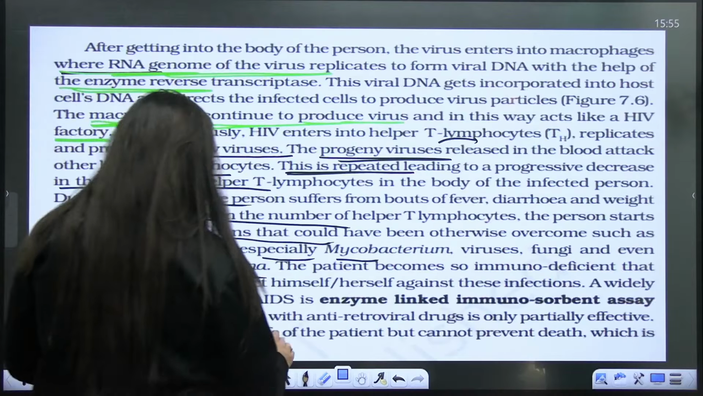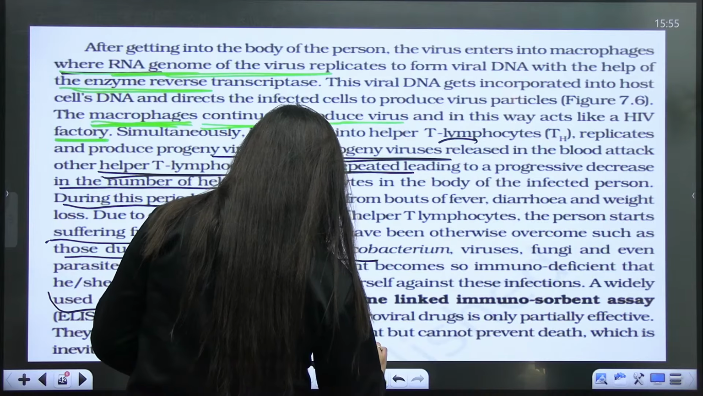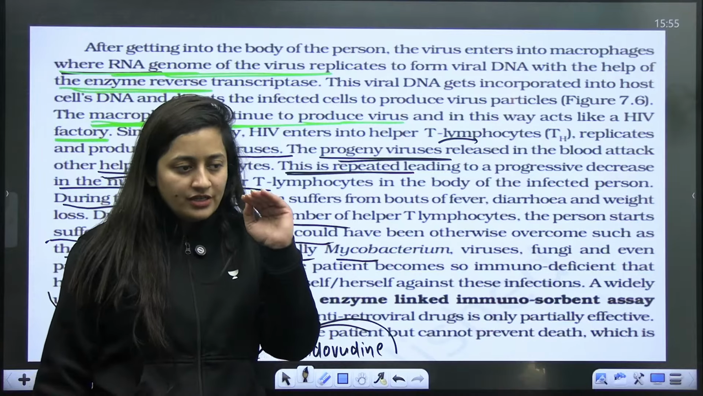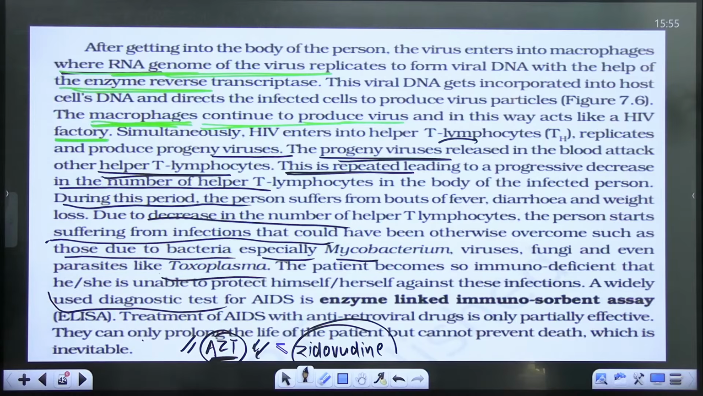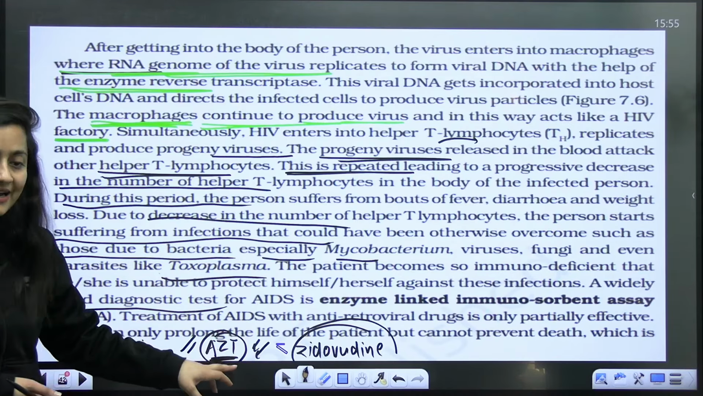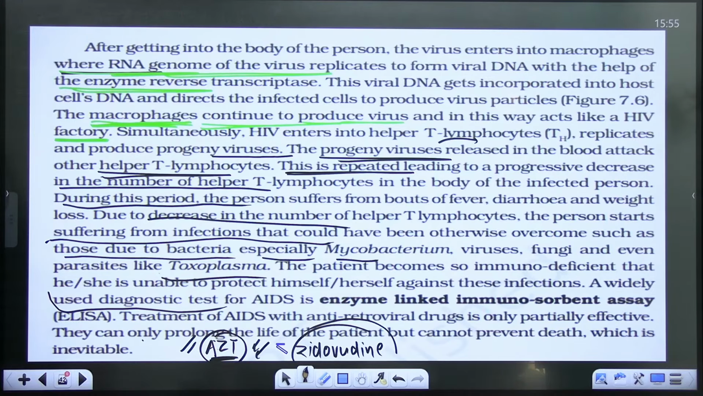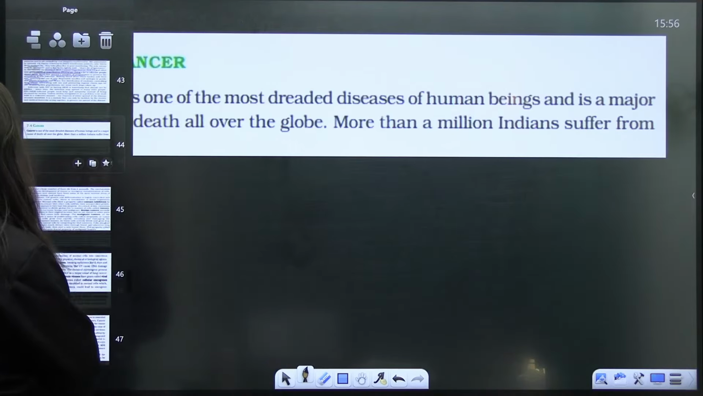Okay, so this is AZT, it is actually zidovudine, right? Beta, these kinds of drugs they are given are actually the inhibitors of the reverse transcriptase enzyme. Understood? So this AZT stands for azidothymidine. So next is the cancer, which is the abnormal, right?